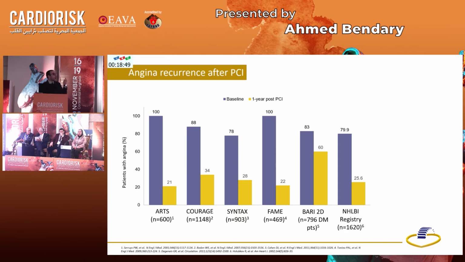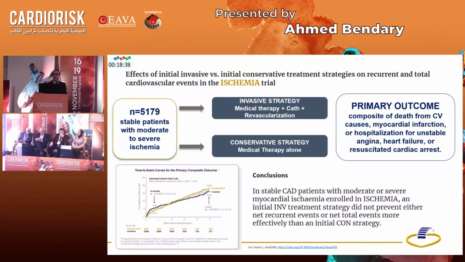This means that 1 in every 4 patients after 1 year will mostly become symptomatic again, despite complete revascularization in these well-controlled clinical trials.